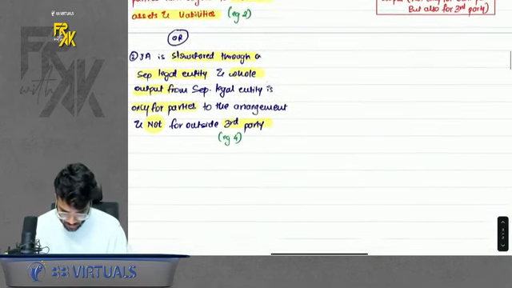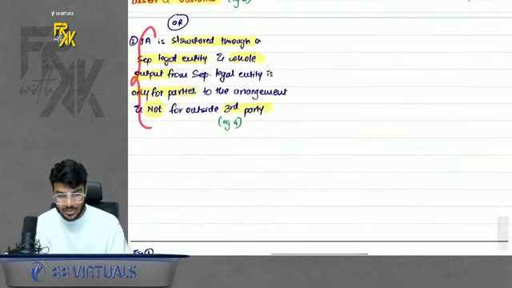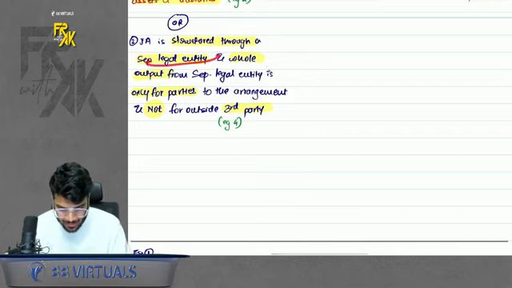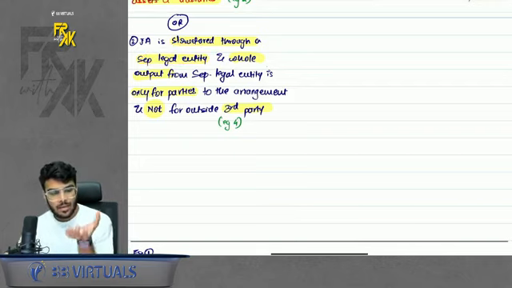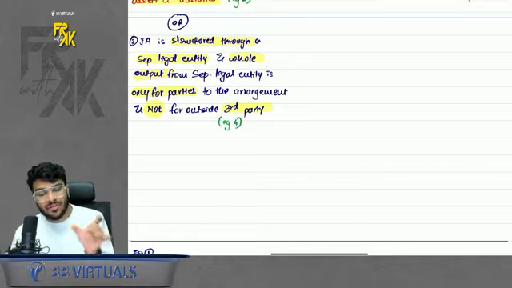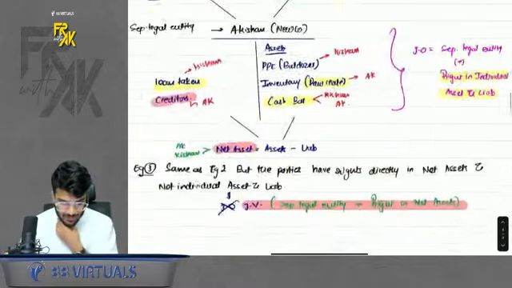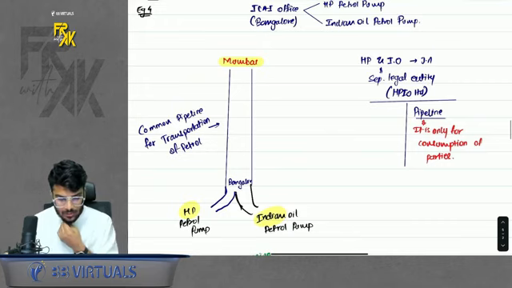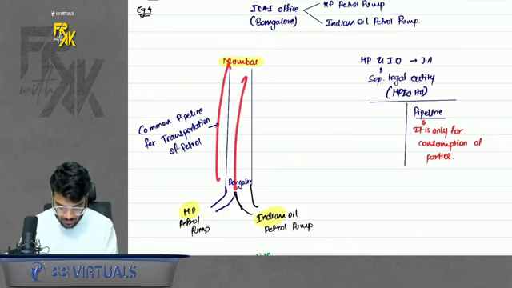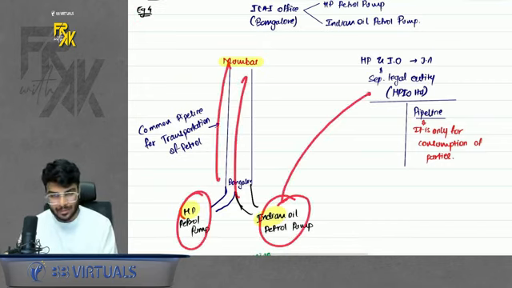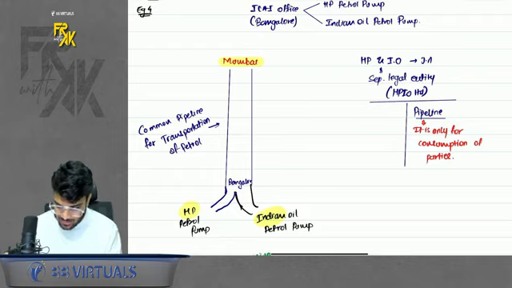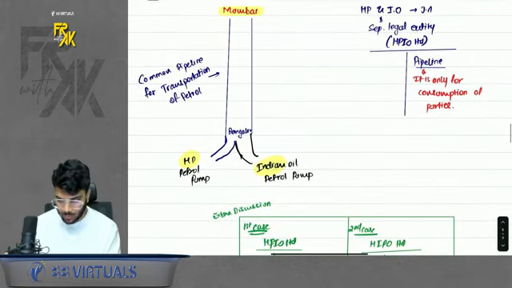Now the third definition of operation is if it is structured through a separate entity and the output of the whole entity is only for the consumption of the parties of the arrangement. So let's say for example we are building a common pipeline. This common pipeline is only for the usage of these two parties of the arrangement and not for any third party. So it is a joint operation.